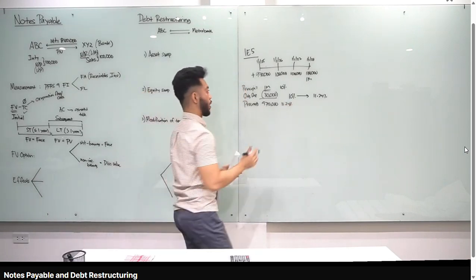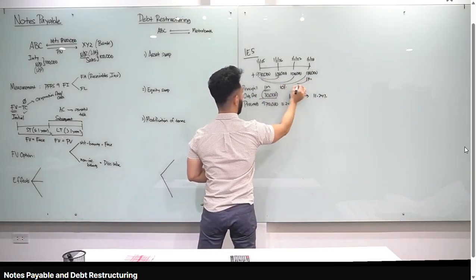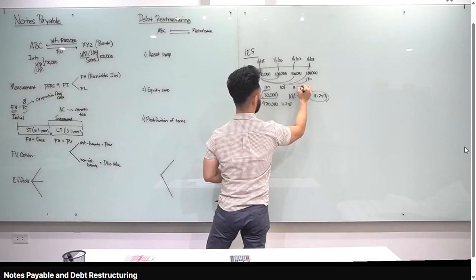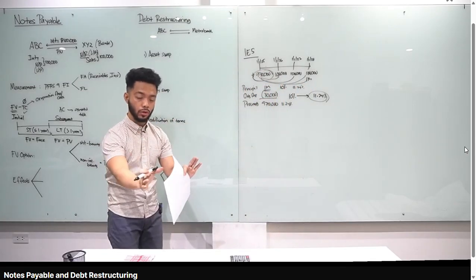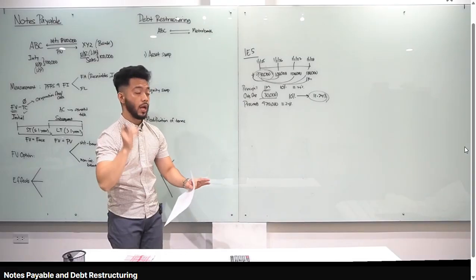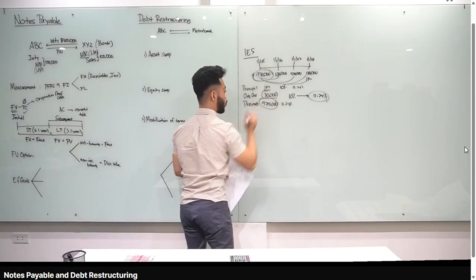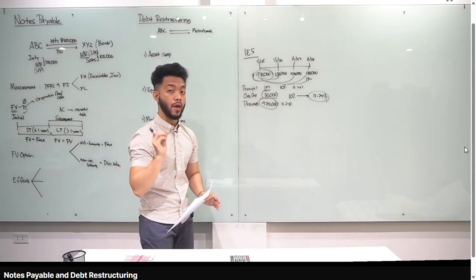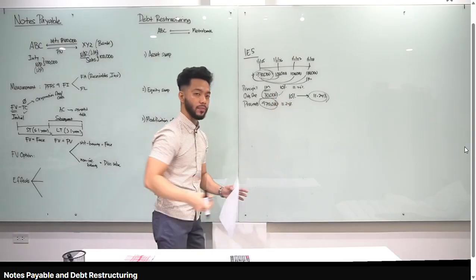Nakuha niyo ba yun? So pag nag-present value ka, class, para lang ma-visualize nyo, pag present value mo yung 100,000 per year and 1 million na principal at 11.24%, ang makukuha mo dyan is 970,000. So ulitin ko lang. Okay? Kapag may origination cost such as mga loans payable, loans receivable, ang effect niyan is increase in effective interest rate because since mas maliit yung na-receive natin, dapat 1 million pero 970 lang na-receive natin. Effectively, mas malaki yung interest na binabayaran natin. Okay? Kasi, isang sip, parang binabayaran mo rin yung 30,000 yan.